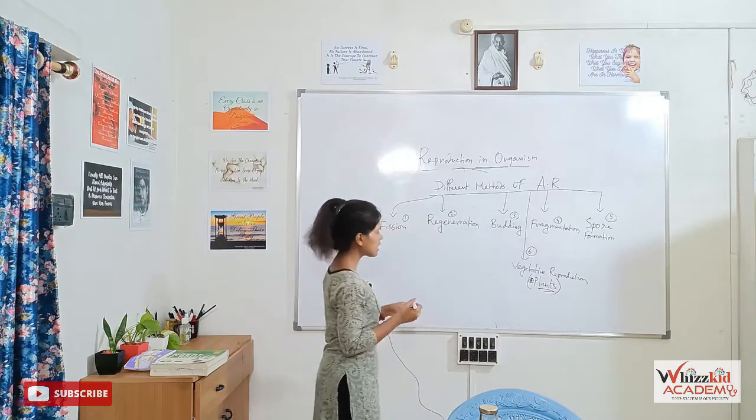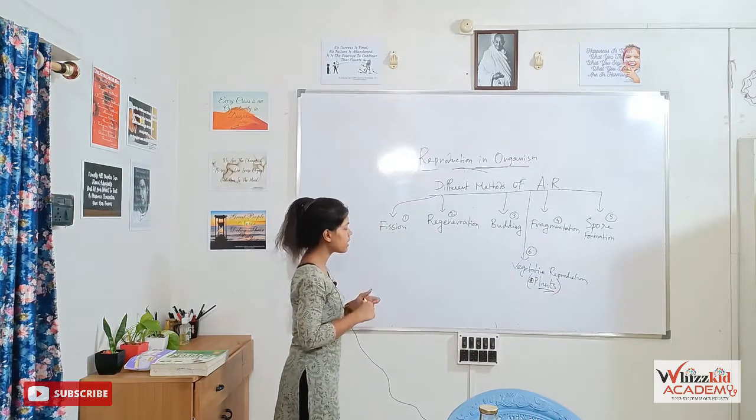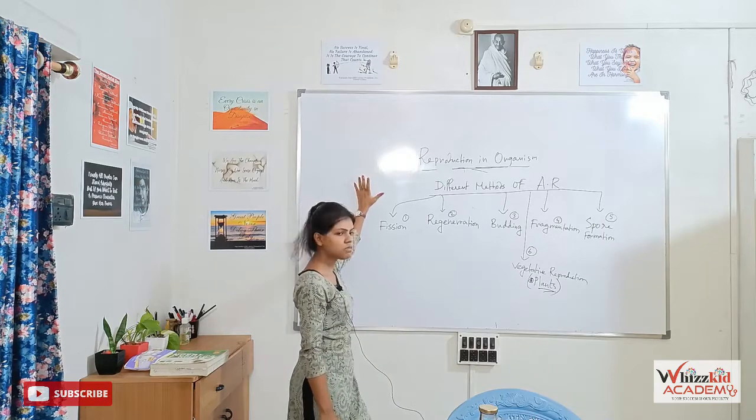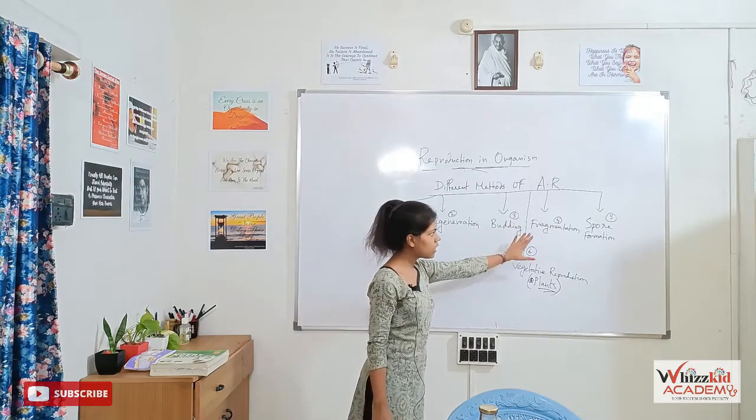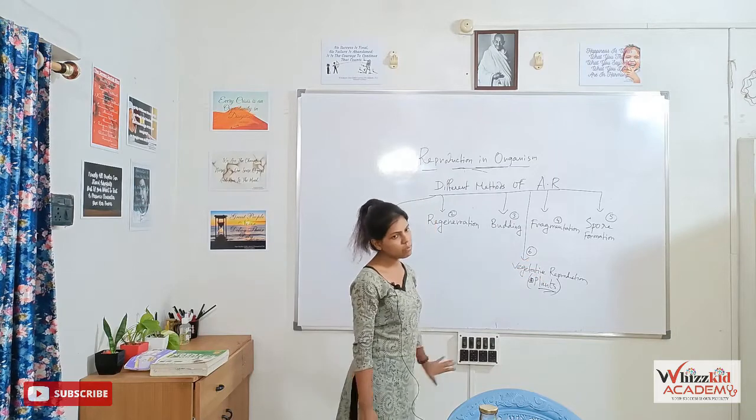So there are 6 methods of asexual reproduction: fission, regeneration, budding, fragmentation, spore formation, vegetative reproduction.